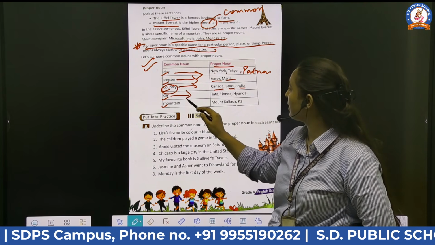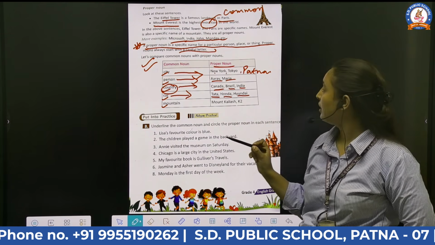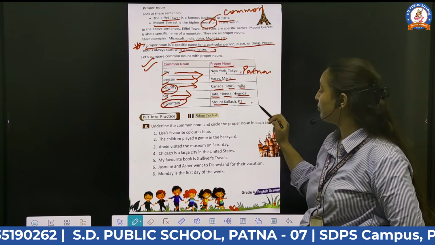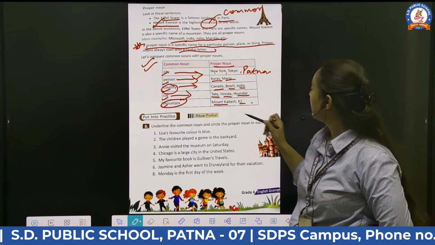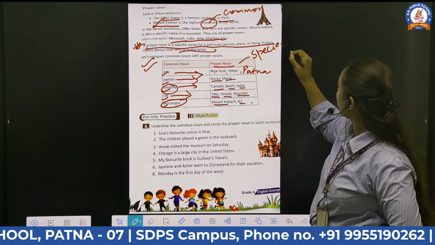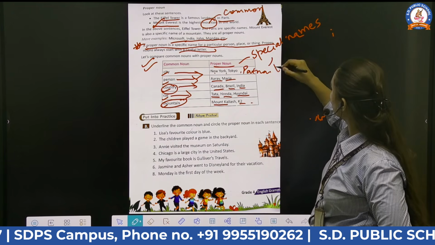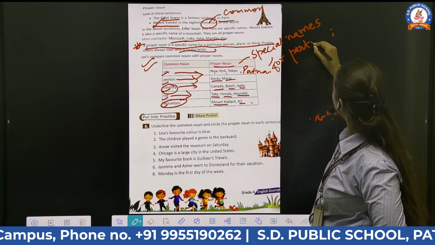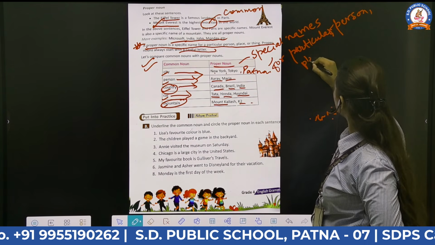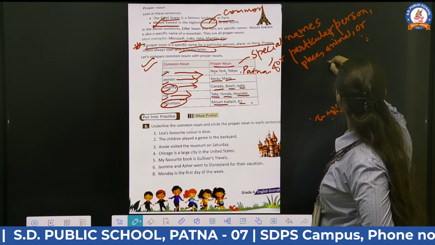Car is a common noun, and the names of cars, Tata, Honda, Hyundai, are proper nouns. The names of mountains, Mount Kailash, K2, Mount Everest, which we have seen earlier, are proper nouns, because a proper noun is a special name for a particular person, place, animal, or anything.